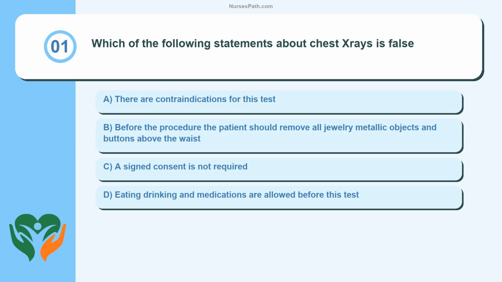There are contraindications for this test. Before the procedure, the patient should remove all jewelry, metallic objects and buttons above the waist. A signed consent is not required. Eating, drinking and medications are allowed before this test.